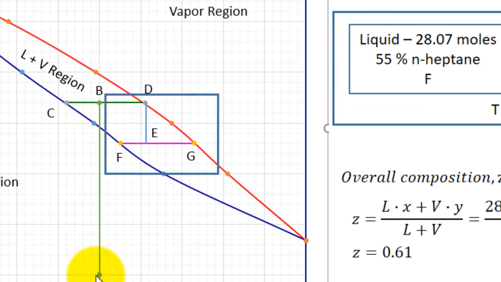You started with this. You went up till here. It became liquid and vapor. You took vapor and cooled it. You again got a mixture of liquid and vapor. So here percentage of normal heptane has increased. So this has resulted in separation. This is an inefficient way of doing distillation.